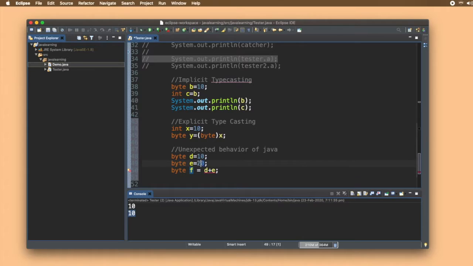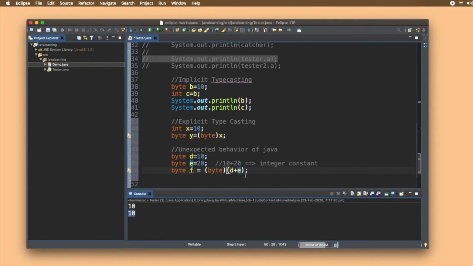We have declared both variables as byte, but now 10 plus 20 is being converted into an integer, that is 30, which is an integer constant, and this integer constant cannot be converted into byte. So we have to convert it into byte explicitly. How do we convert it explicitly? We write byte here and put this in brackets also.